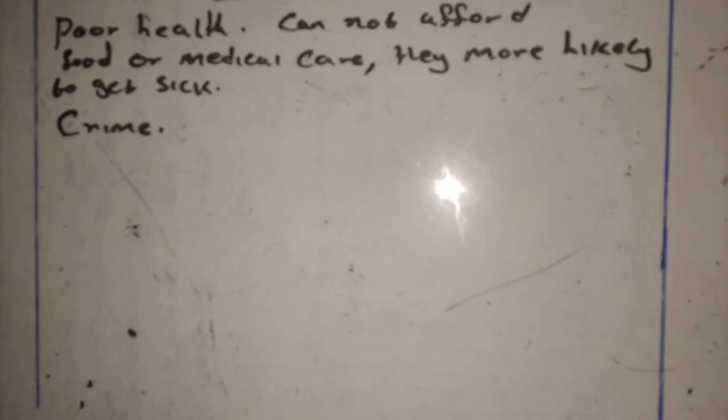So we're talking about the effect of poverty, and I've said that poor health is one of the effects of poverty, where poor people cannot afford food or medical care, hence they are more likely to get sick or they are prone to diseases. So another effect of poverty is crime, increase in crime.